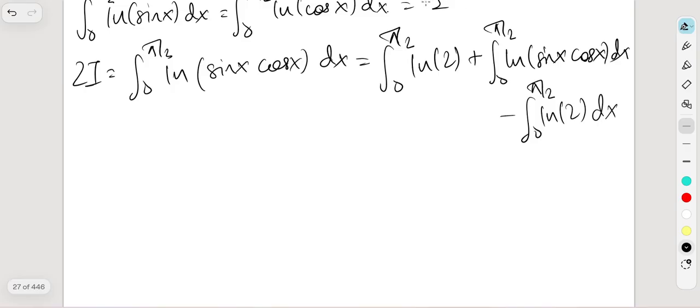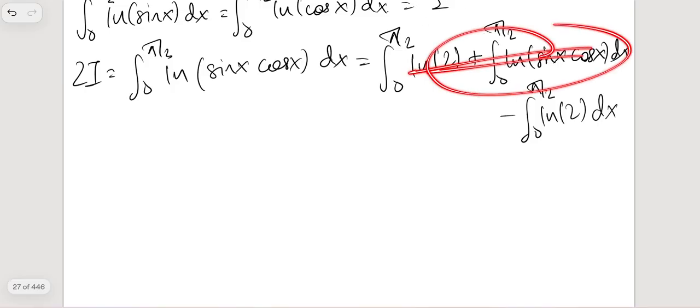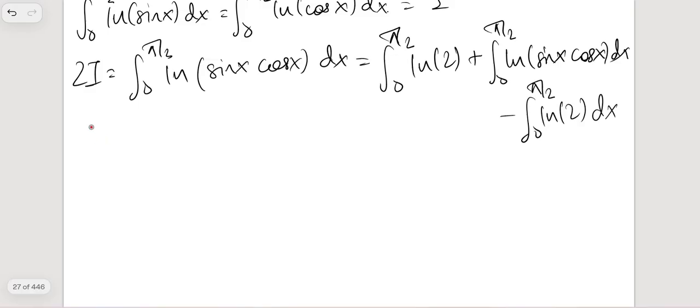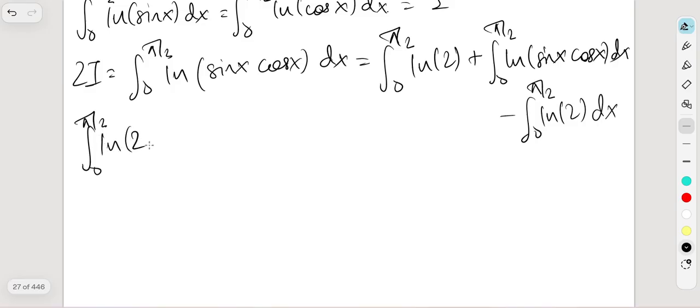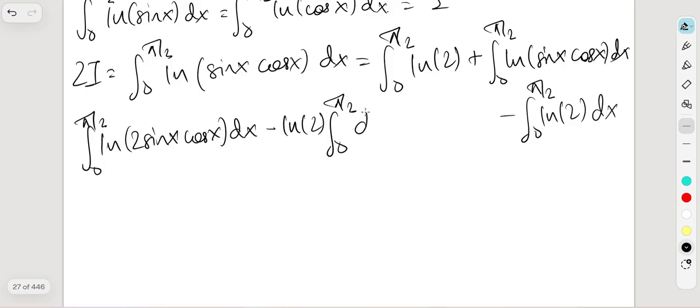And here we can combine these two integrals, and that's going to give us the integral from 0 to pi over 2 of natural logarithm of 2 sine x cosine of x dx, and here we have minus natural logarithm of 2 times the integral from 0 to pi over 2 of dx, and this can be written as the integral from 0 to pi over 2 of natural logarithm of sine of 2x, right?